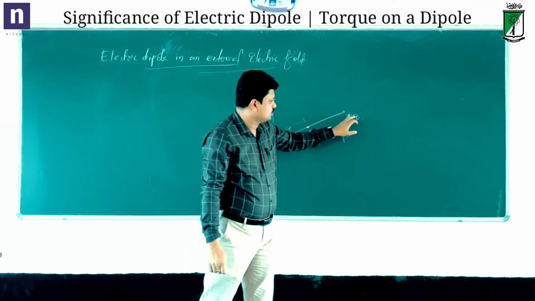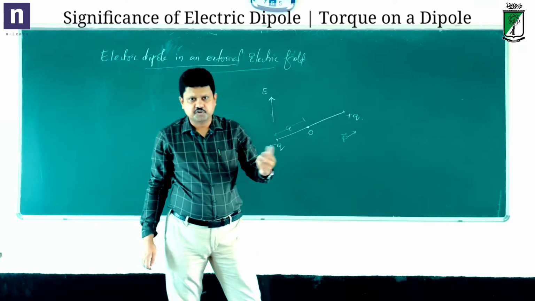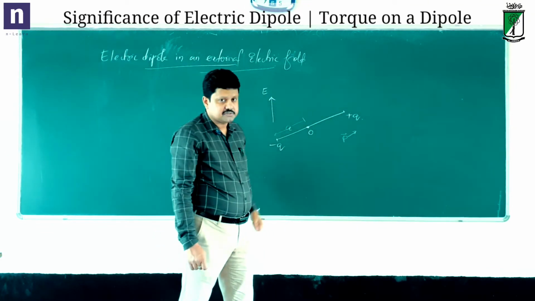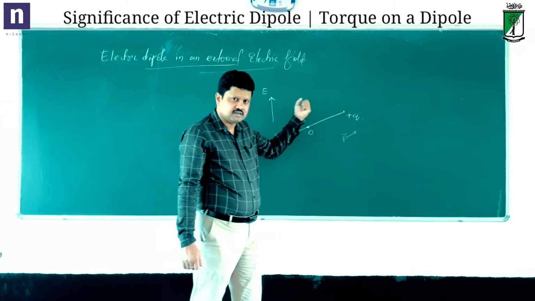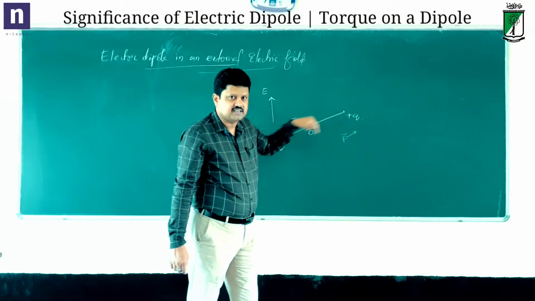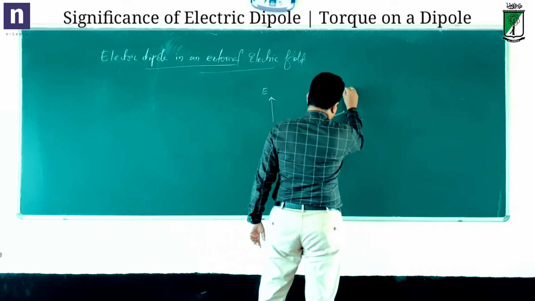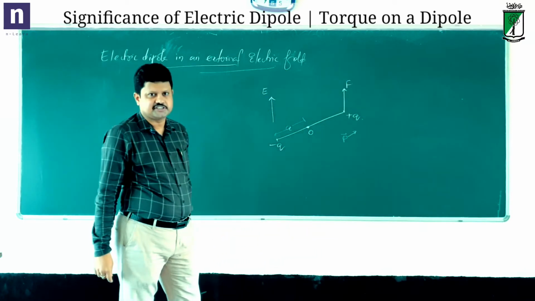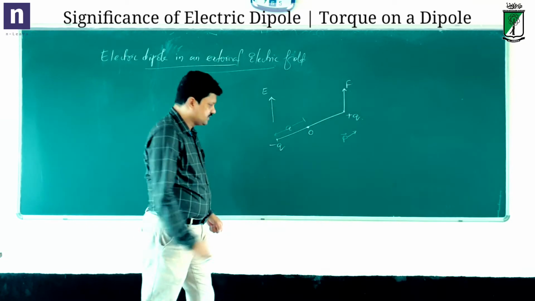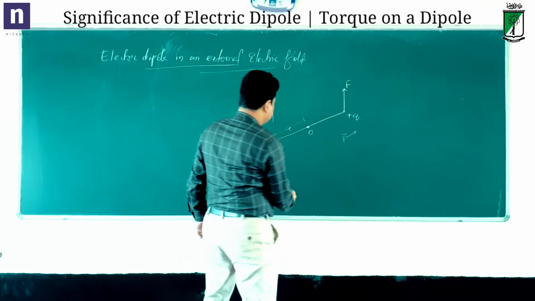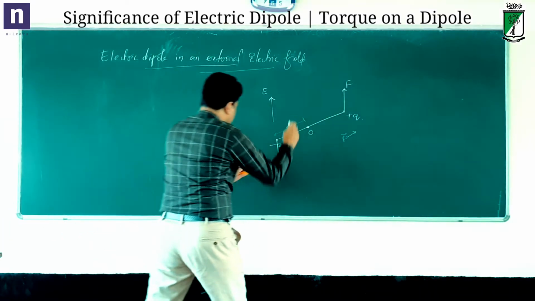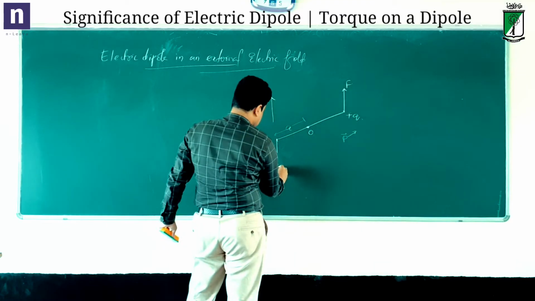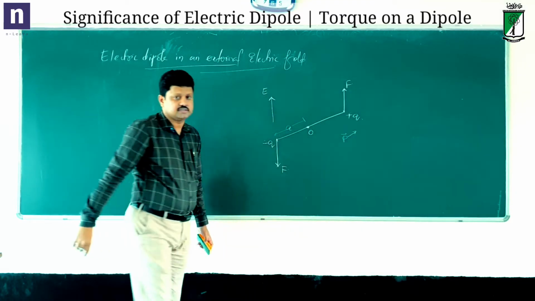What will the electric field do to a point charge? It will exert some force. So there is some electric force on this charge due to the external field. A positive charge experiences a force in the direction of the applied field itself. You know that. So the force on the positive end of the dipole is in the direction of the field. What about the negative charge? The force on it is exactly opposite to the force on the positive charge. So an equal and opposite force acts on this negative charge.